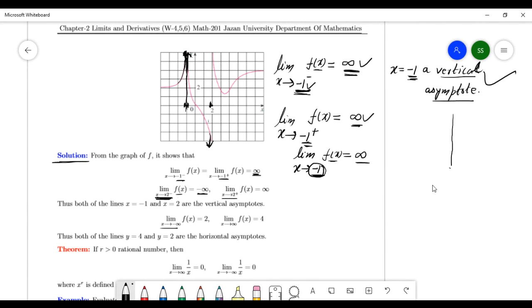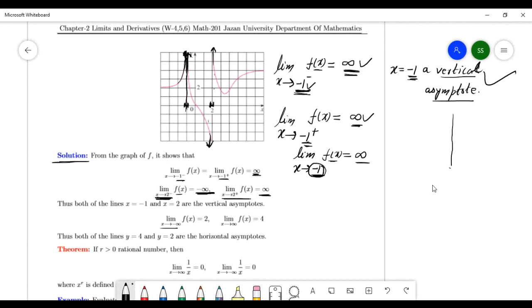Same, see this here. x goes to 2 plus, meaning x close to 2 from the right. And here the graph is going to plus infinity. Okay. Here no problem, plus or minus infinity.